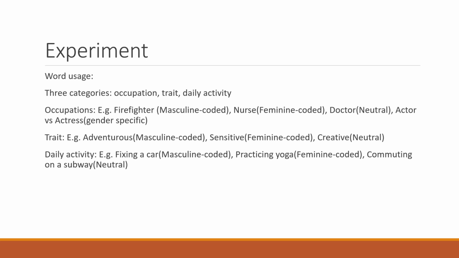For example, for occupation, we have firefighter, which usually describes a man as a social stereotype. Nurse is feminine coded, and doctor is usually gender neutral, and also actor and actress. Those are words that are gender specific. For trait, we have adventurous, sensitive, creative. For daily activity, we have fixing a car, practicing yoga, and commuting on a subway.